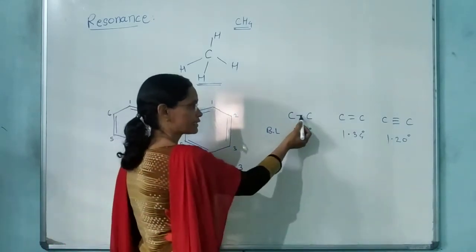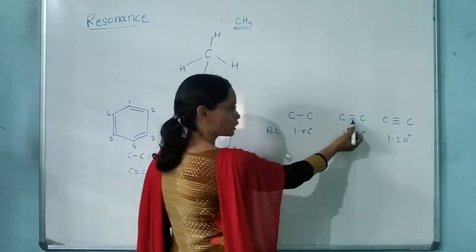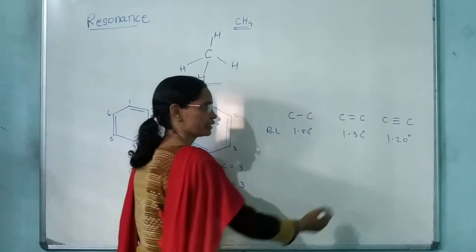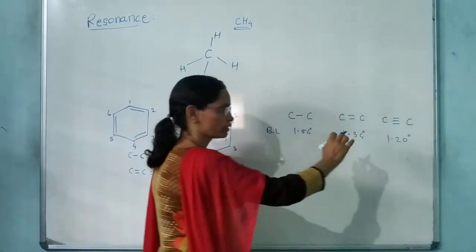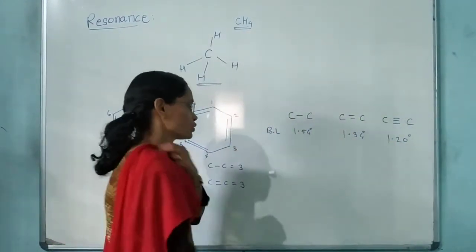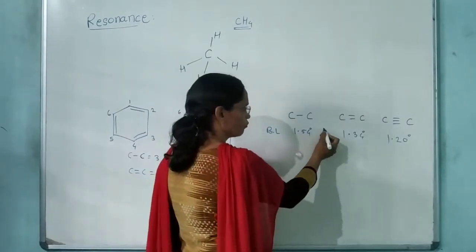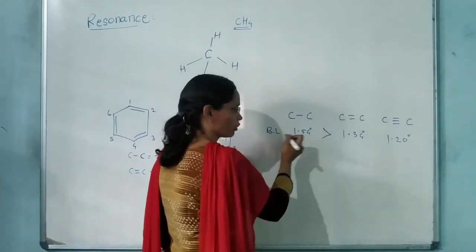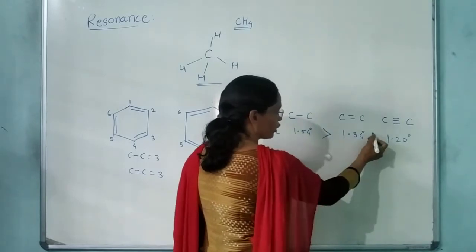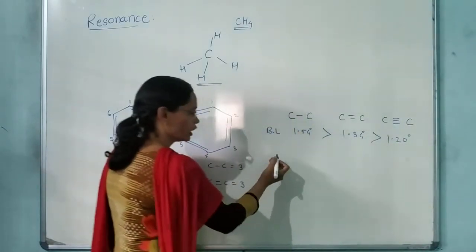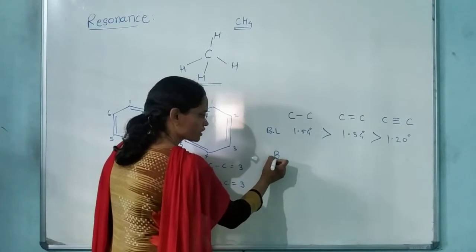What is this? This is a sigma bond. What is this? It has one sigma bond and one pi bond. This has one sigma bond and two pi bonds. So what will be the bond order? Sorry, this is the bond length order. This has greater bond length than this and then this. What will be the order for the bond strength?